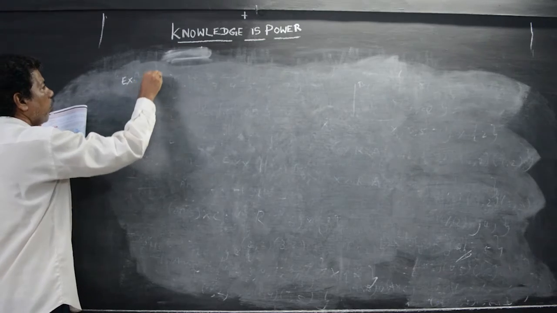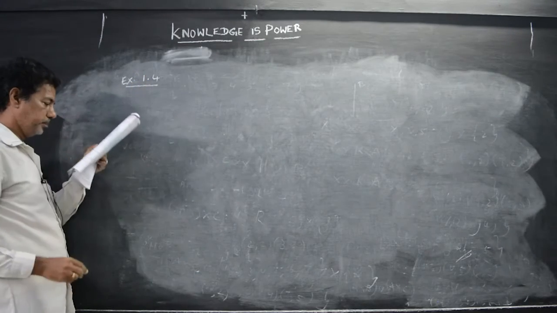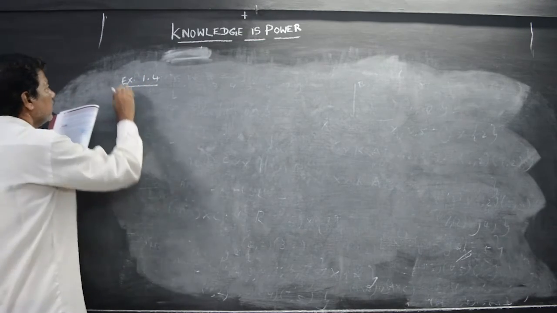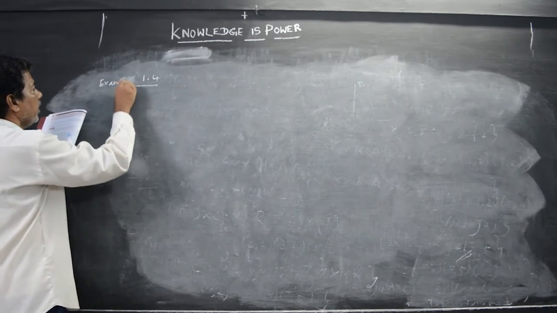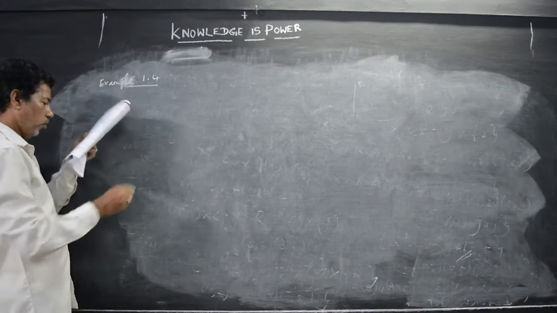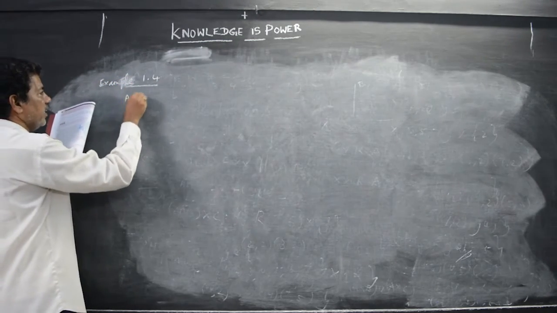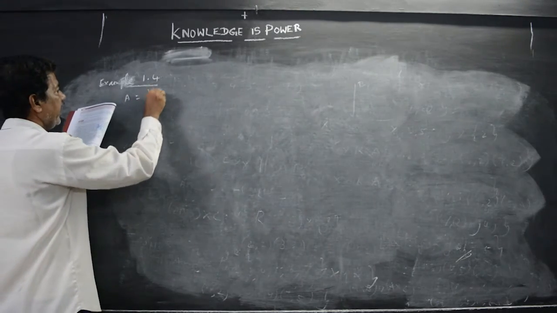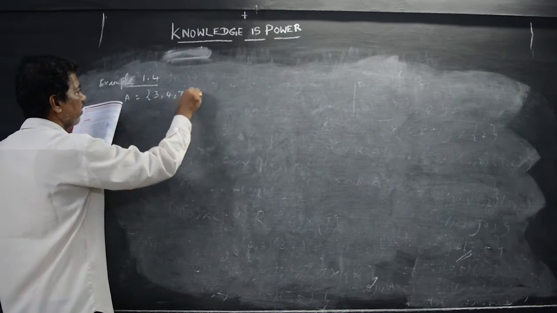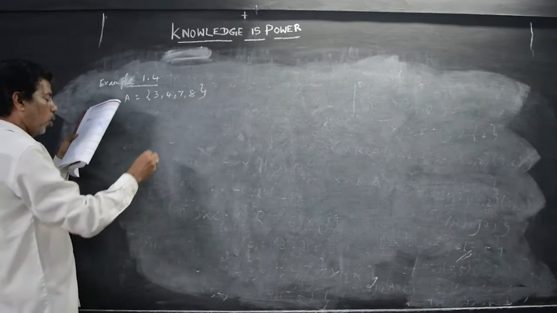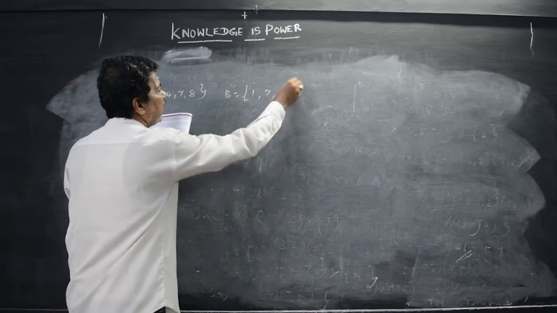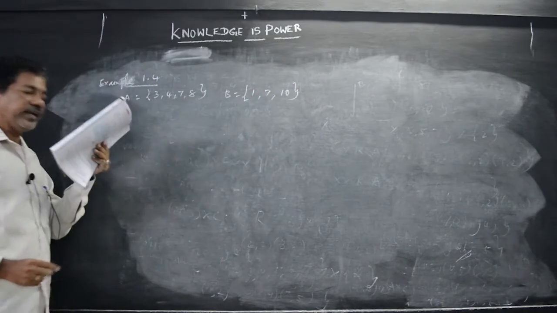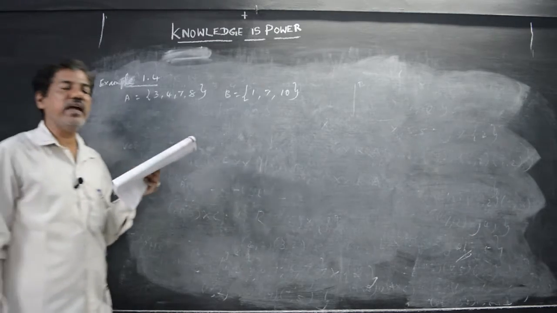If you don't understand, you can write example 1.4. See, the data is given in that question. A will be 3, 4, 7, 8, whereas B will be 1, 7 and 10.